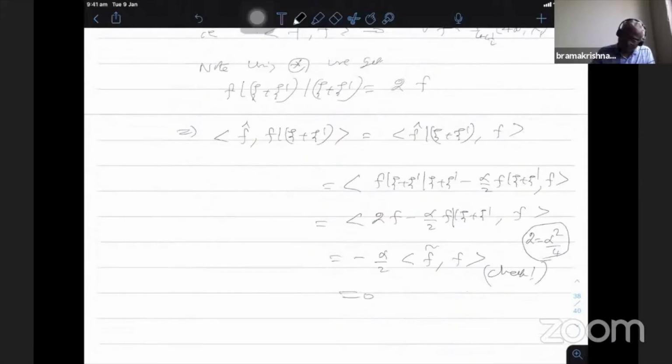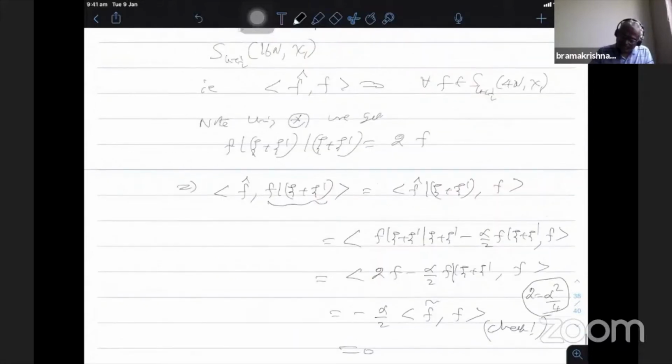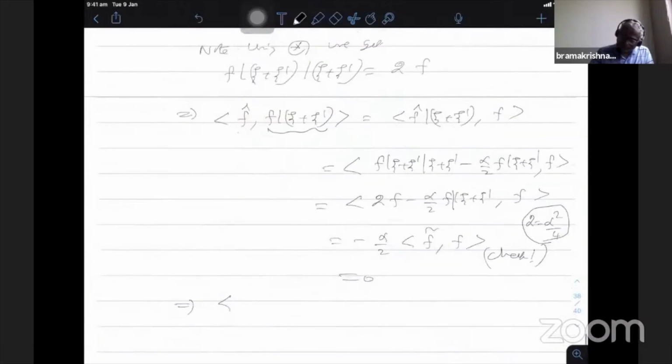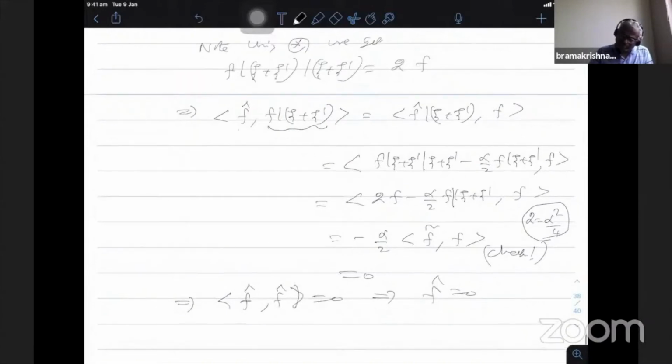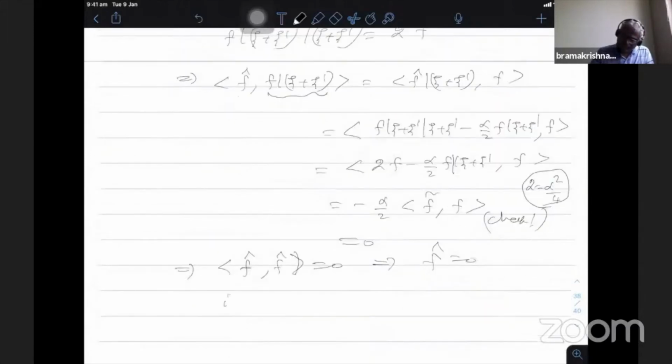Now f cap is nothing but a combination of this and a constant times f. It is orthogonal to this as well as orthogonal to f, therefore it is orthogonal to itself. This implies f cap is 0, and f cap being 0 means f bar psi plus psi dash is alpha by 2 f. That's what we have seen.